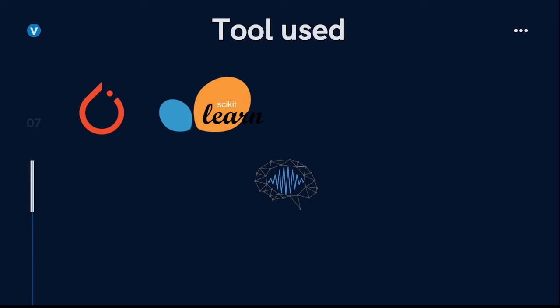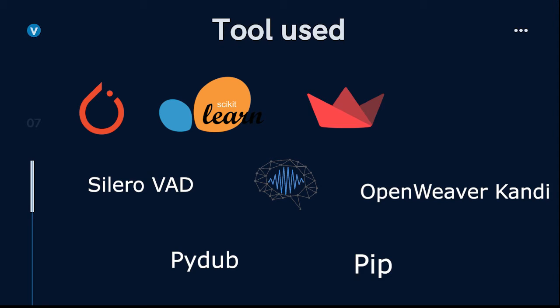For the user interface, we used Streamlit for launching the web application, pip, PyDub to convert MP3 and MP4 to WAV, and OpenWeaver Candy for finding reusable diaries. We also used Slack for communication and Git for version control.